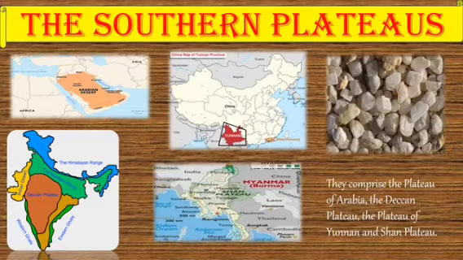Now, the Yunnan Plateau is situated in the southwest of China. Can you see that box, the triangle which is there? That is the Yunnan Plateau. It's a high block consisting of all limestone. The Shan Plateau is a continuation of this Yunnan Plateau. So, what are the different plateaus of the southern plateau region? We have the Plateau of Arabia, the Deccan Plateau in India, the Plateau of Yunnan in Indochina, and the Shan Plateau which is also in Myanmar.